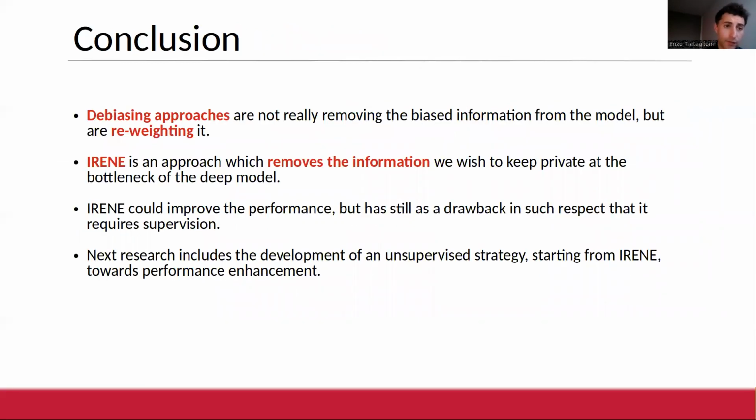To conclude, what we see is that the debiasing approaches, despite maximizing the performance, are not really removing the biased information. They're simply reweighting it. And of course, this can produce a result which is unbiased for the tested task, but this doesn't mean that they remove the information or that they do not use the biased information. IRENE, on the contrary, removes the information we wish to keep private at the bottleneck. And it could improve the performance, but we have a main drawback in using IRENE, which is that we require the labels for the information we want to keep private.